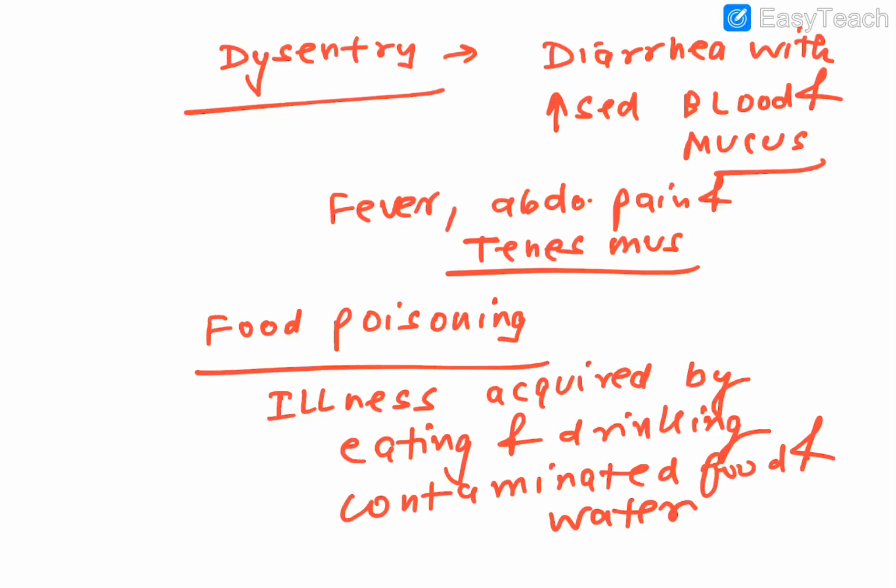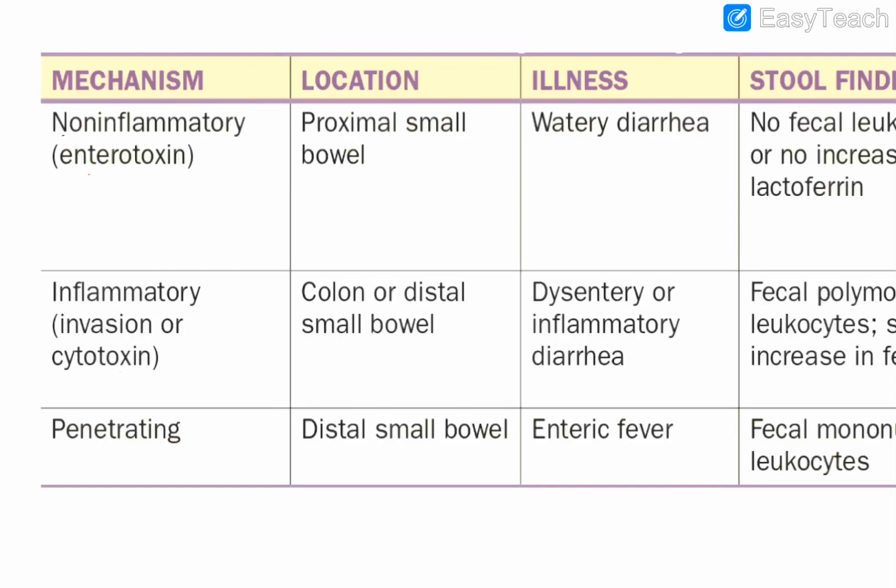Now, coming to a table of Harrison, you can see this particular table. In this table they have shown the various organisms involved and which type of clinical manifestations can happen in an acute GI illness. Got my point? Which particular pathogens are involved, whether bacteria, virus or parasite. Fine, so let's start with them.